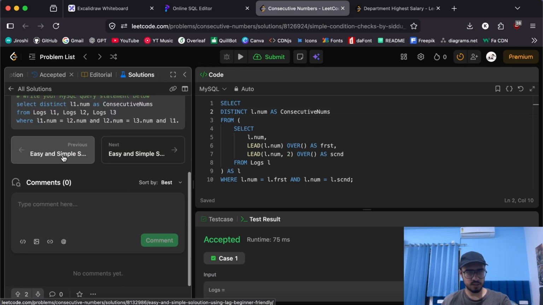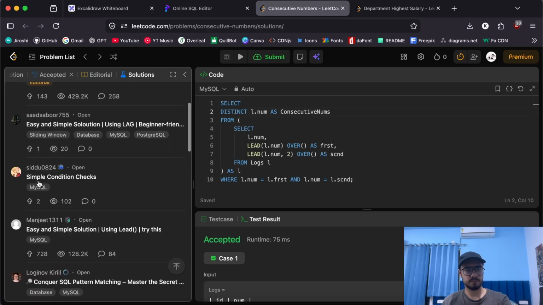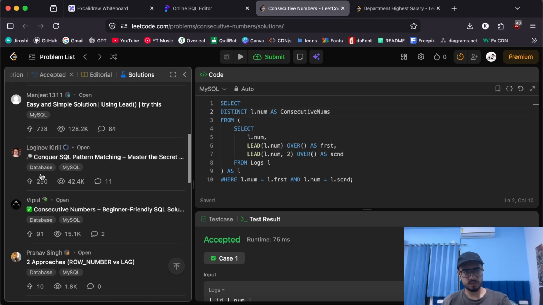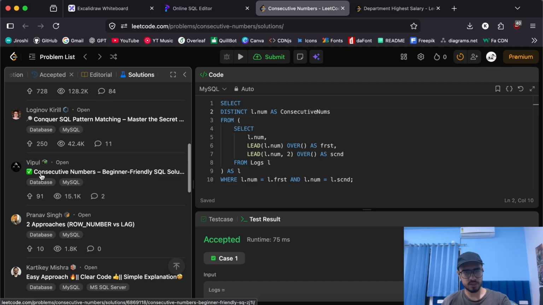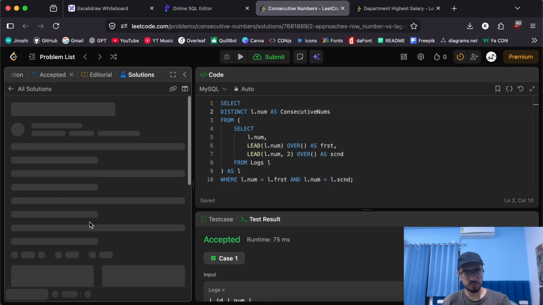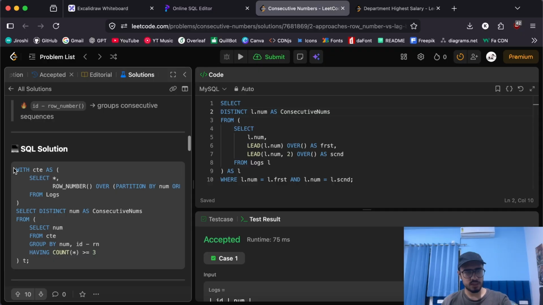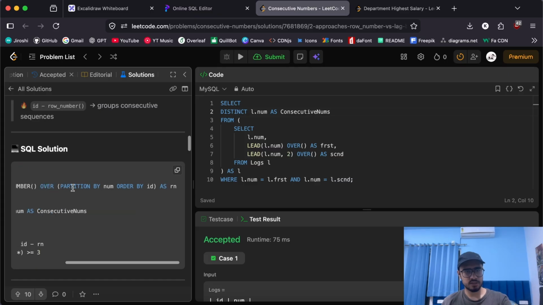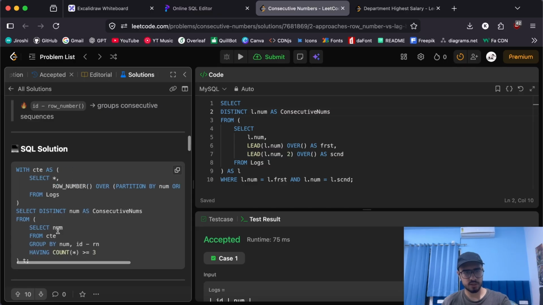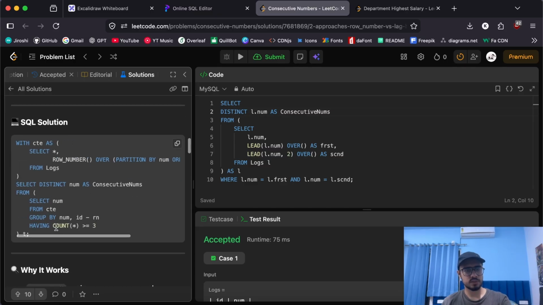Let's see if there are any comments. No comments. Okay, I guess most of them are using lead and lag. Oh yeah, here we see a different approach using row numbers. Let's see. This person has created a CTE using a window function. That's a great usage. He assigned a row number to each log, partitioned by number and ordered by ID, and then selected distinct num.